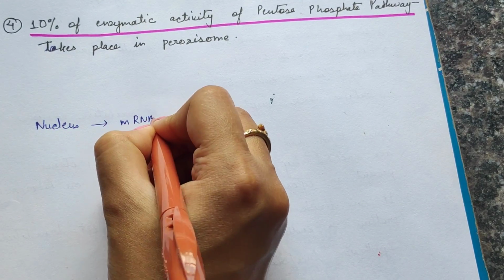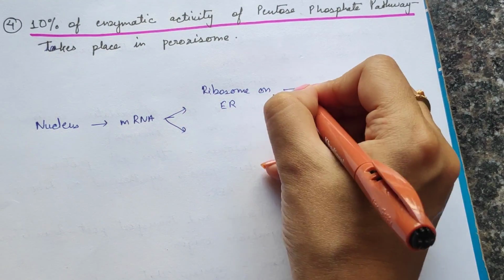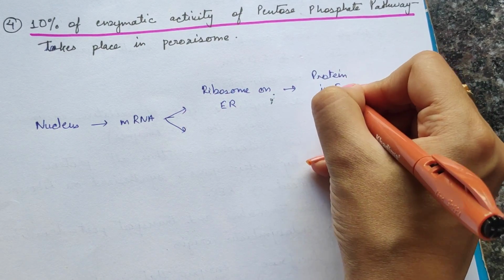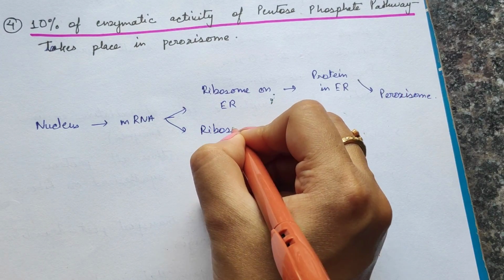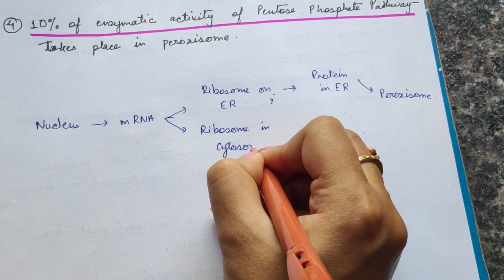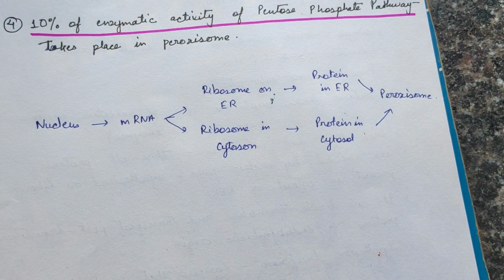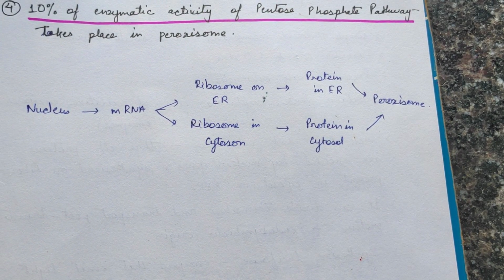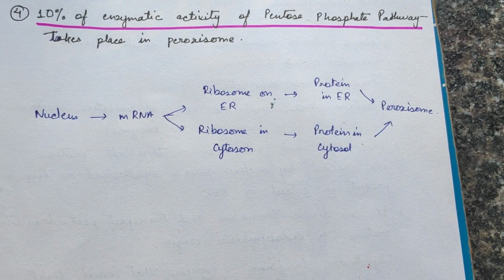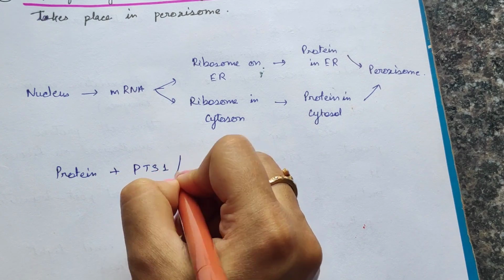Now, how does the peroxisome get its proteins, or enzymes? First of all, since it does not have its own DNA, the nucleus DNA will produce mRNA. From there, the protein will be synthesized with the ribosome on the endoplasmic reticulum. Finally from the endoplasmic reticulum, the protein will enter the peroxisome, or else it will be produced within the cytosol, by the ribosome in the cytosol, and then finally move to the peroxisome. This is how the protein is made for the peroxisome.